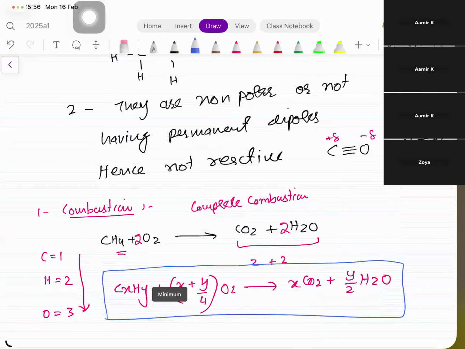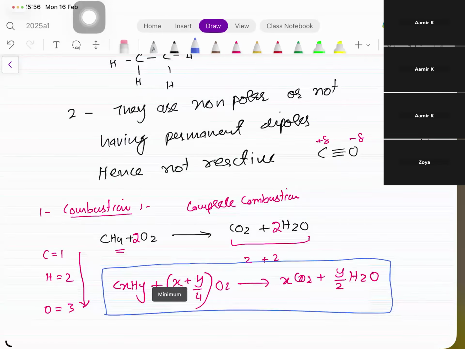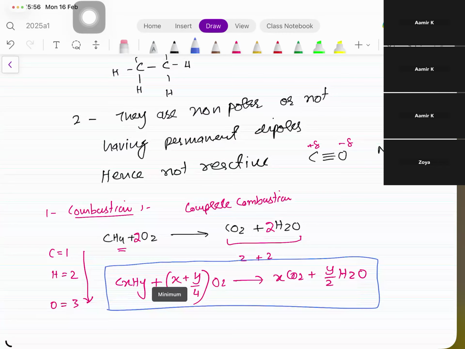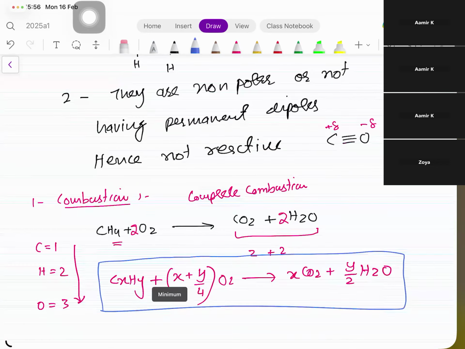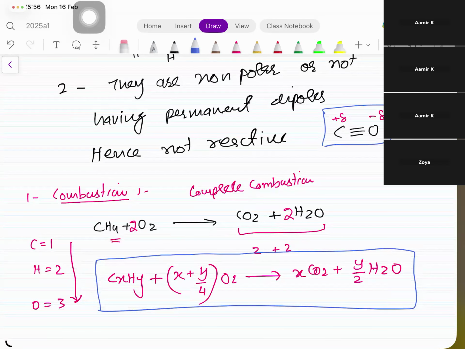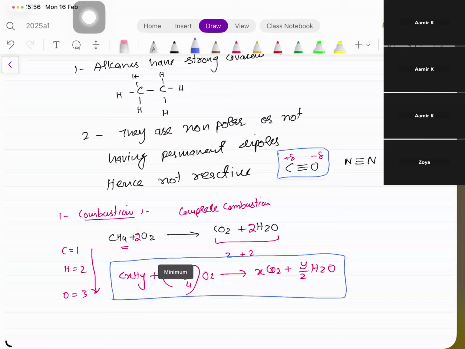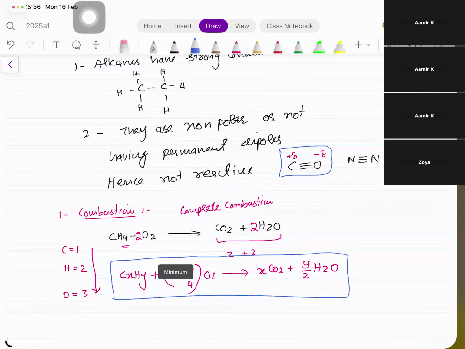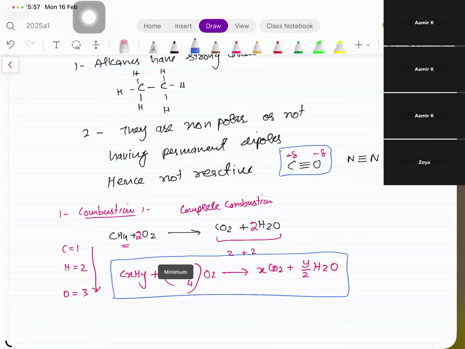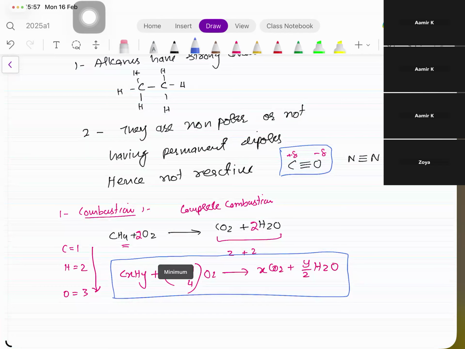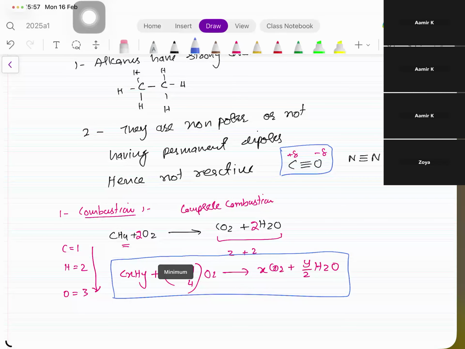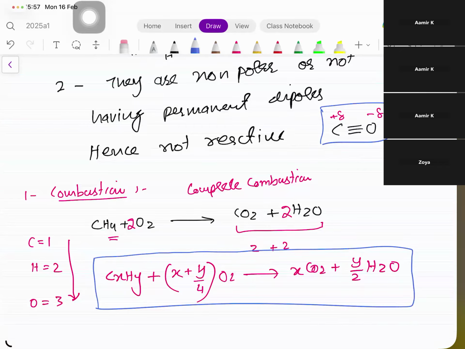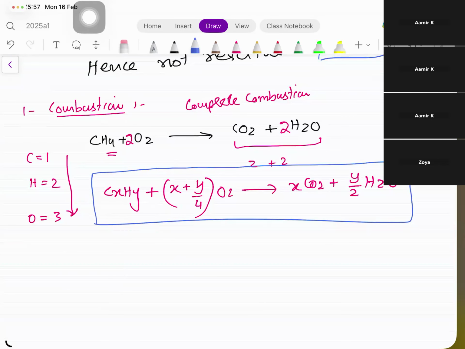Yeah, alkanes are non-polar, not having permanent dipoles, Umar, because they are not having any permanent dipoles. जो मैंने ये example भी दिया, जैसे CO में, can you see the permanent dipoles, right? इस तरह की dipoles उनमें नहीं है, और ये ना होने की वजह से ही they are inert. That's why I said. Okay, so this is how the combustion of hydrocarbons or alkanes takes place. This is the general equation. You can use this equation for the balancing as well for combustion of this.